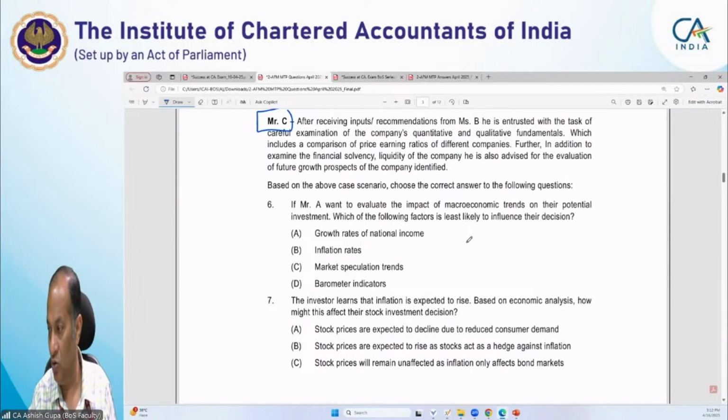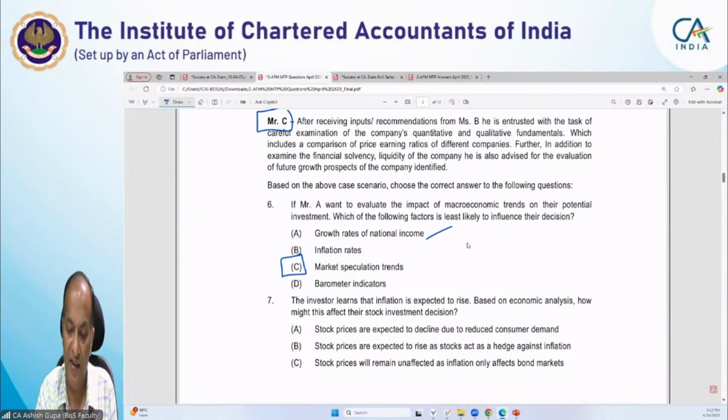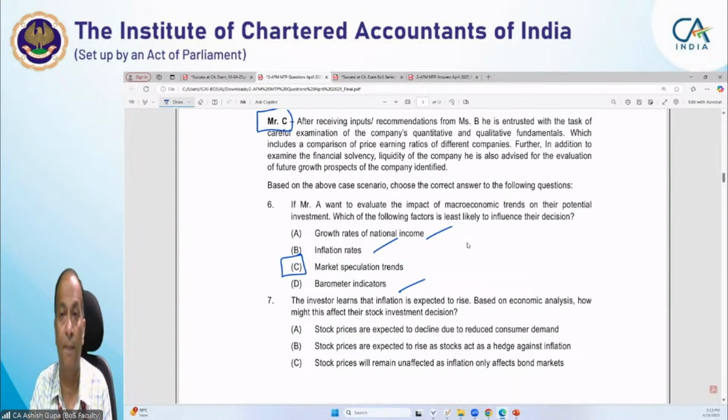Now when they want to do the macroeconomic factors, yes, you are right, beta, the answer will be C, because other factors are relating to macroeconomic factors. But market speculation trends are basically relating to market. Okay, of course it is macro based, but not that macroeconomic. It is not in macroeconomic range. When we talk about the macroeconomic, the factors that are related to economic analysis will be considered there.